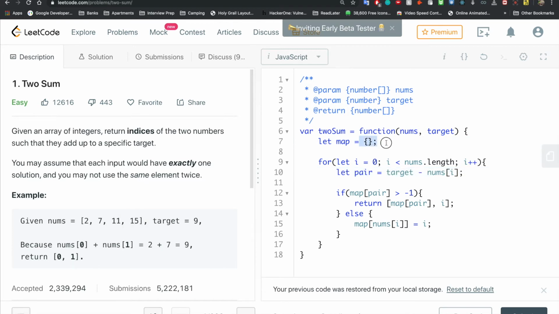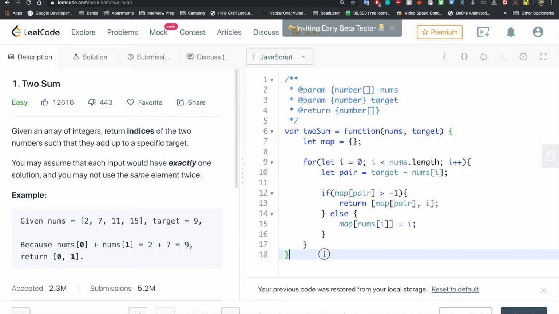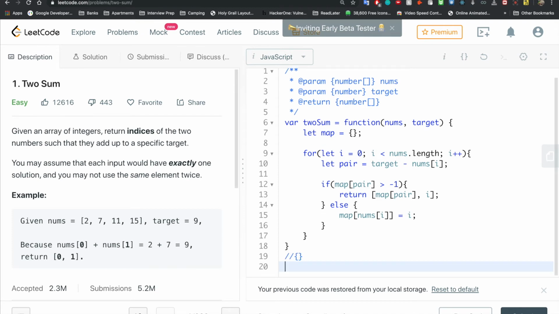Right now our map is empty, and I'm going to hold on to what it currently looks like on the side here, or actually, maybe I'll do it lower. And this is going to be our pair, maybe.